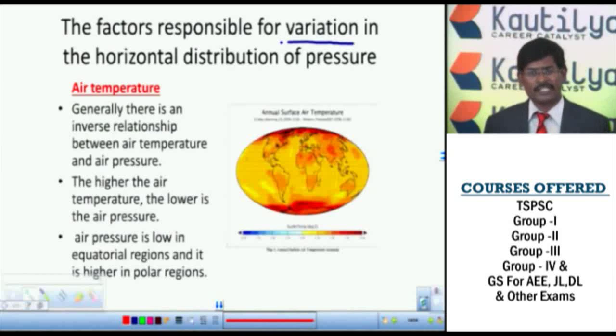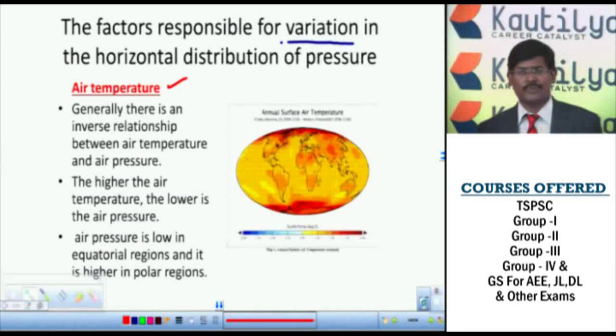Now, what are the factors responsible for the variation in the horizontal distribution of atmospheric pressure? First one is air temperature. Generally, there is an inverse relationship between atmospheric temperature and atmospheric pressure.